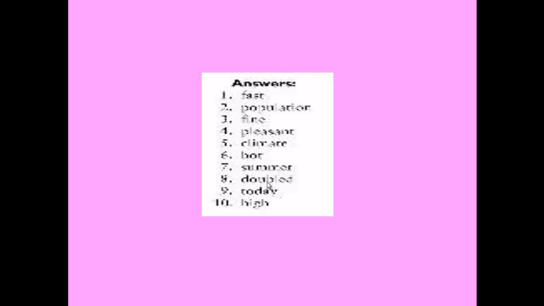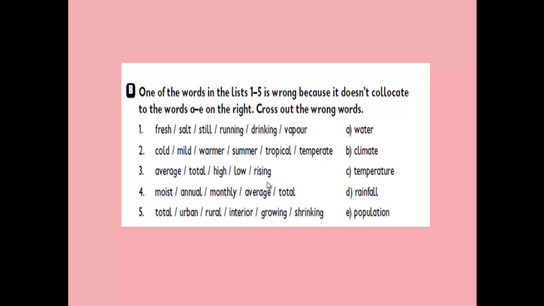And finally, now let's move to exercise number B in our workbook. Number B, one of the words in the lists from 1 to 5 is wrong. Why? Because it doesn't collocate with the words from A to E on the right. Cross out the wrong words. Here the wrong words are odd, because they don't collocate with the words on the right.